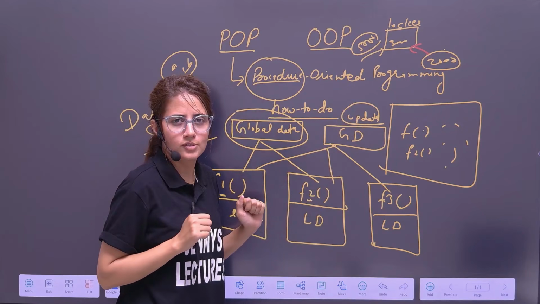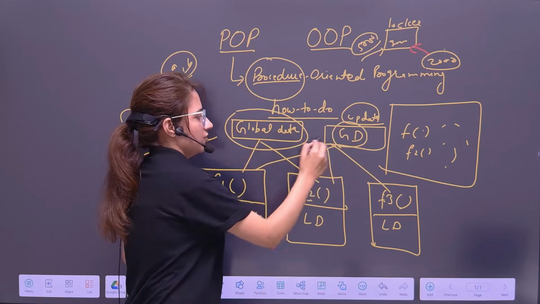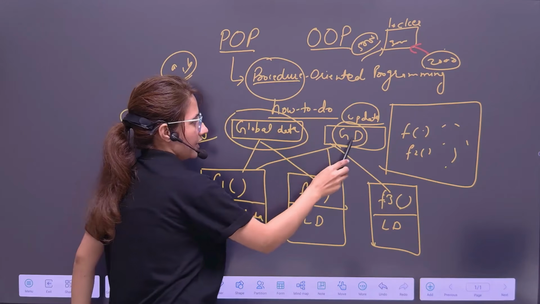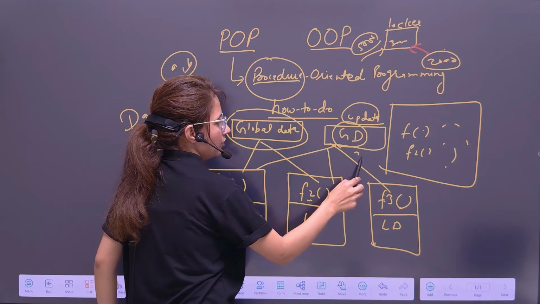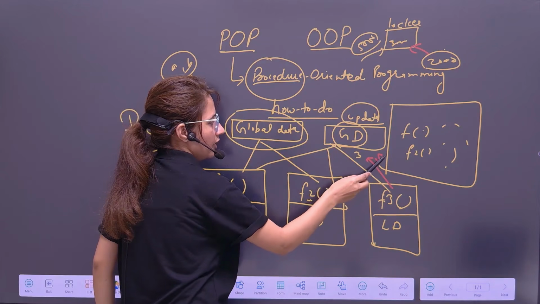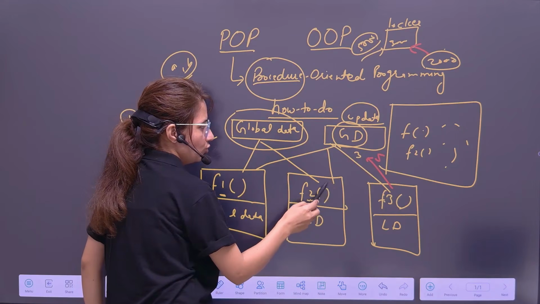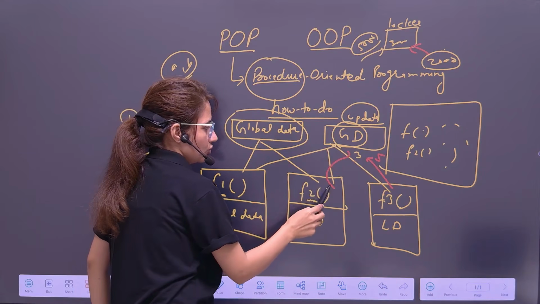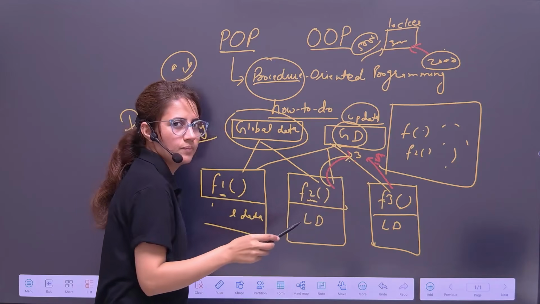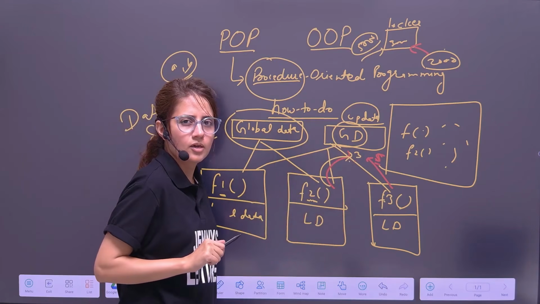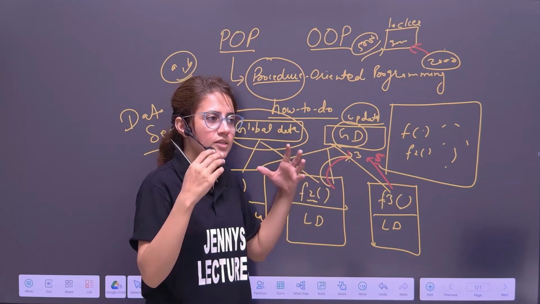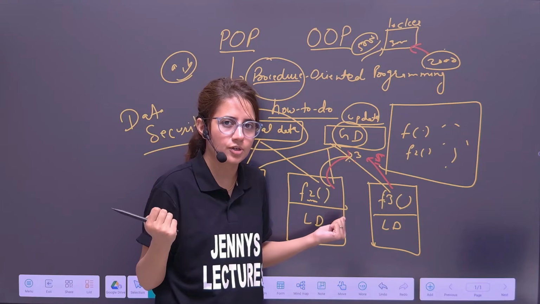The same kind of approach is there. Your data is not safe. Anyone can update that data. So maybe there is one variable with value 3 and this function has updated this value to 5. But another function wants to use the previous value 3. If this function accesses it, it will see the modified value only, because it can also access this data. So the main problem in POP is what? This only. Data security. There is no data security or less data security.